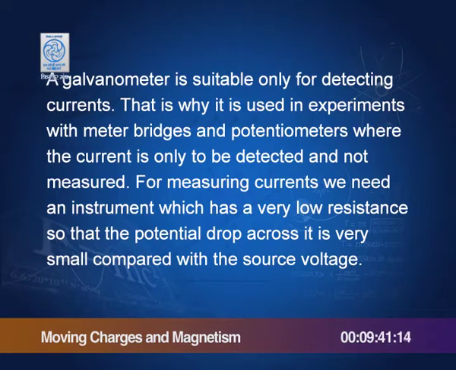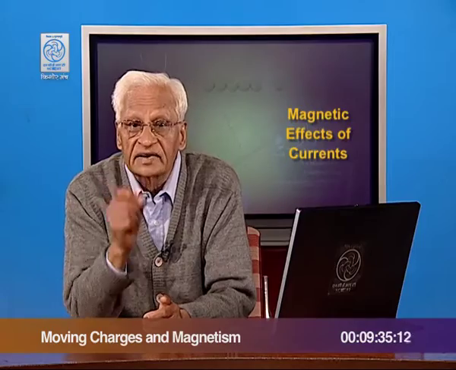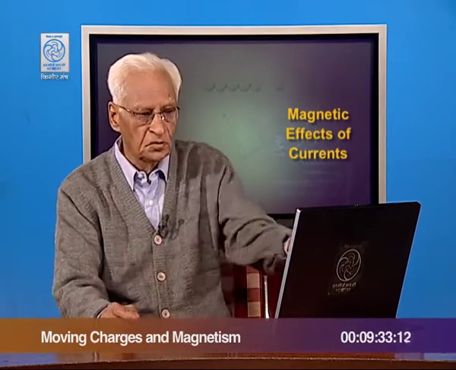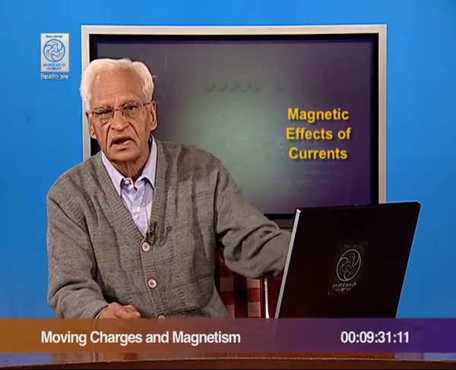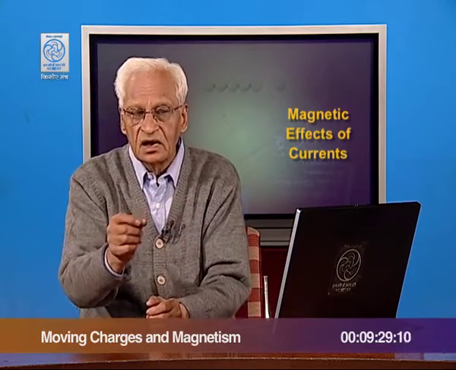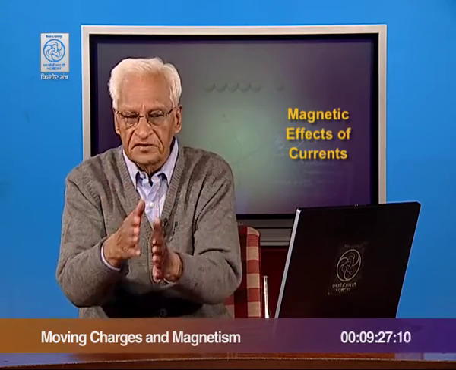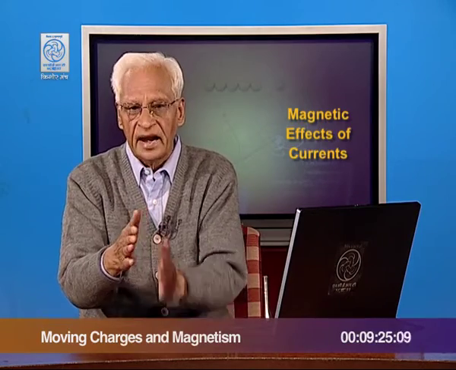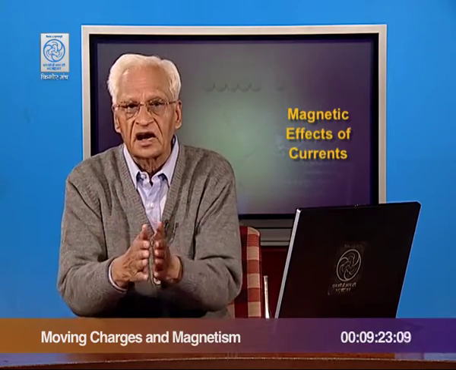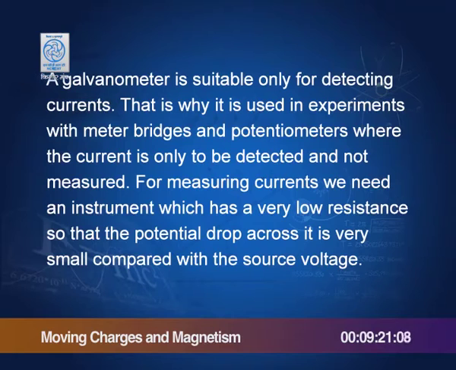That is why it is used in experiments with meter bridges and potentiometers, where the current is only to be detected and not measured. You must have done some of these experiments, and therefore, you would know that there we just find out the point where there is no current, and we just detect current, we do not measure it, we do not need to measure in those experiments, and therefore, we use this moving coil galvanometer.